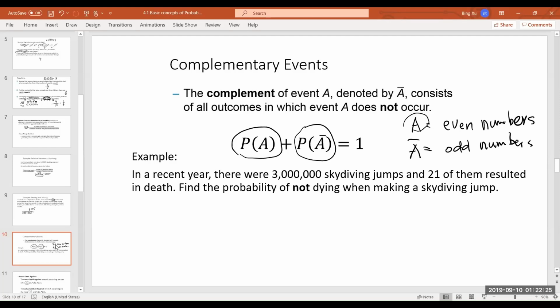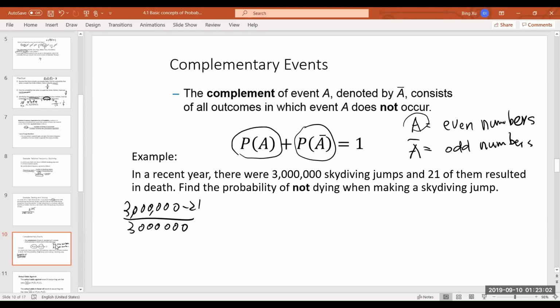Okay, so here it says, in a recent year, there were 3 million skydiving jumps, and 21 of them resulted in death. Find the probability of not dying when making a skydiving jump. Well, there are 2 ways to do it. One way is you have the 3 million at the bottom. On top, you will do 3 million minus 21. That's the way I did it.